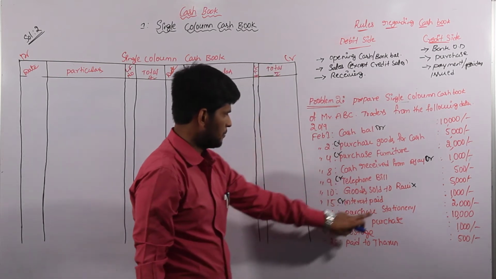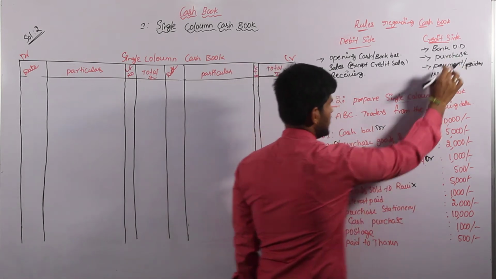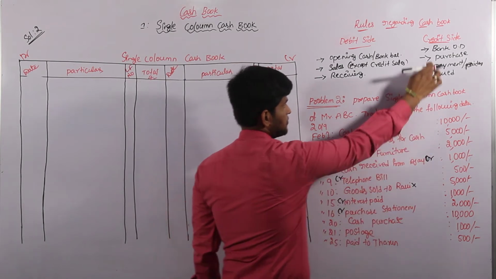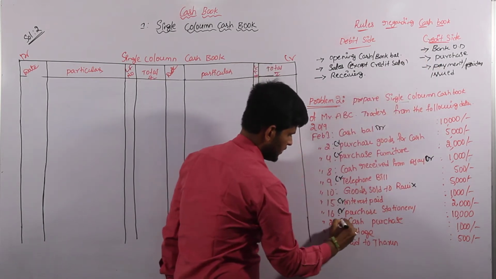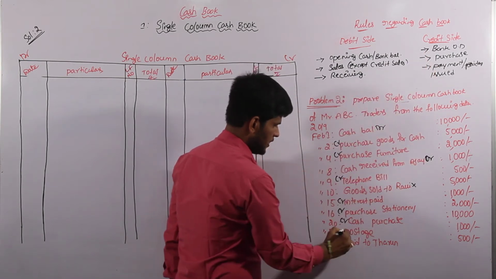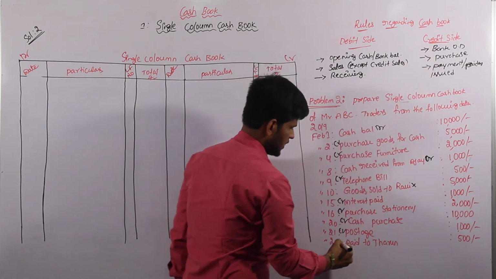And next one, purchase stationery. Purchase stationery is also expenses. Purchase is there in credit side. It will also be credit side. Cash purchase. Purchase is also again credit side. Postage. Postage is also one type of payment. It will also be credit side. Paid to Tarun. Payment is also credit side.